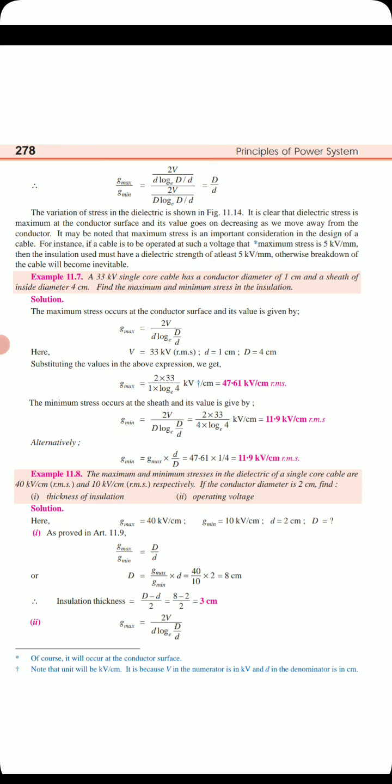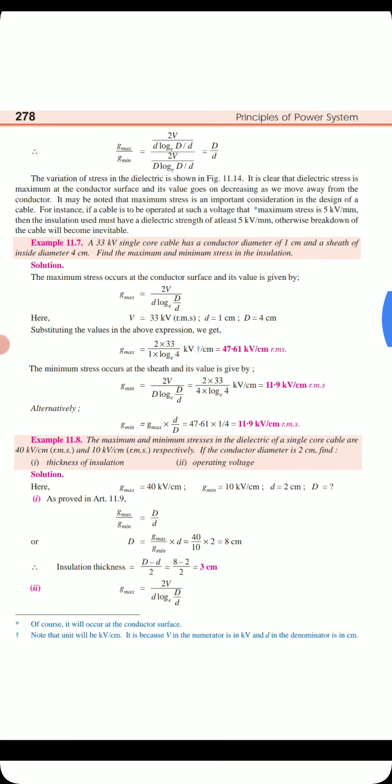The minimum stress occurs at the sheath, given by the same formula, and all the values we know. If you calculate, we will get 11.9 kV per centimeter. Alternatively, we can write G min by G max is equal to small d by capital D. We will get the same thing.